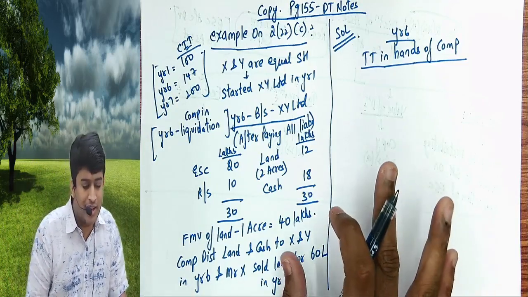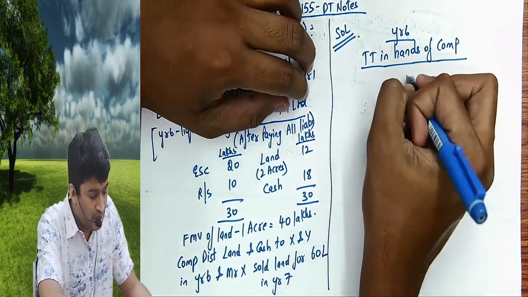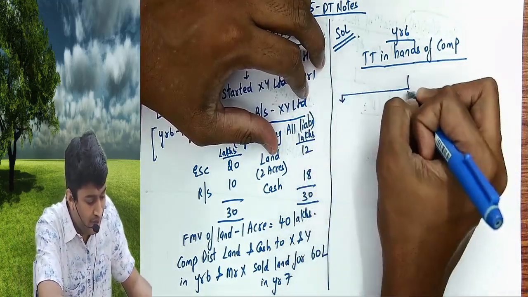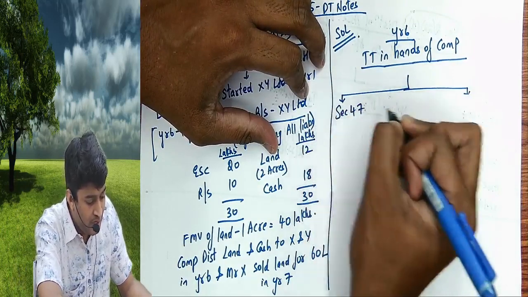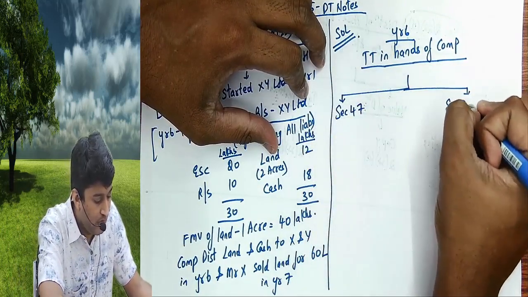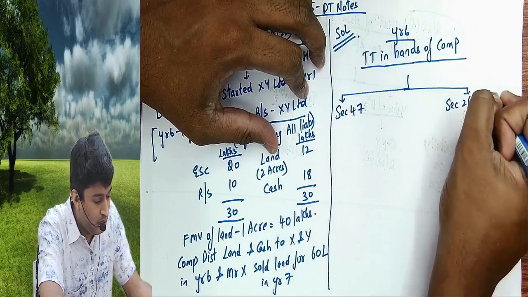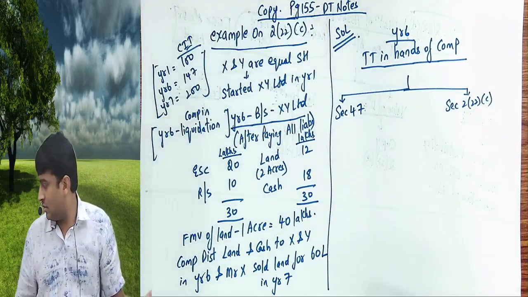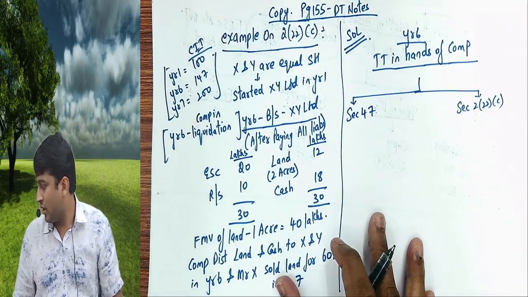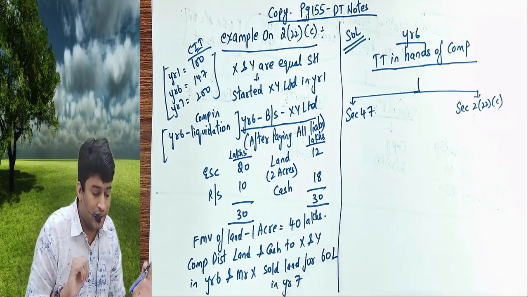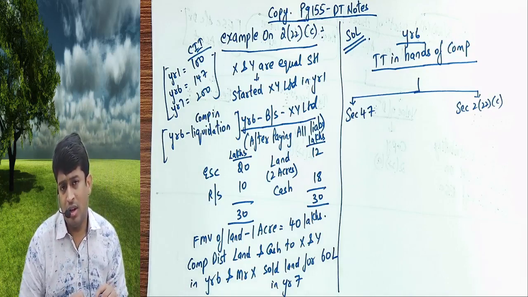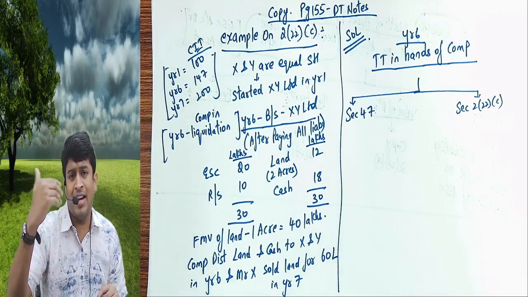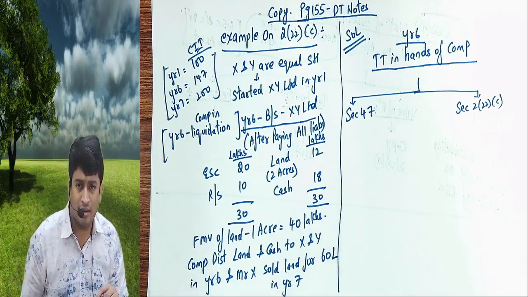Tax treatment in the hands of company. Government clarified. For company, 2 sections will apply: Section 47, Section 222, Clause C. Now listen. Company is into liquidation. Company is giving the land and cash to shareholder.